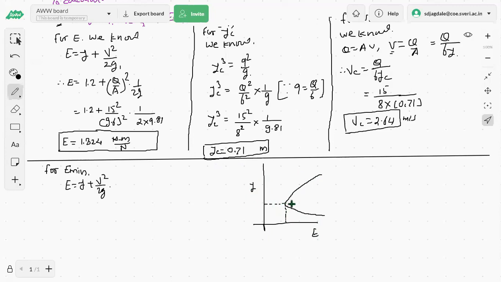तिला काय म्हणतो आपण corresponding flow depth ला? Anyone? Critical flow. Critical depth. That's it. Means at E minimum flow depth will be critical and the velocity will be the critical. Means here in this equation we have to use yc instead of y and vc instead of v. So put up there. Therefore E minimum is equal to yc plus vc square divided by 2g. Now put up the values and get the answer.